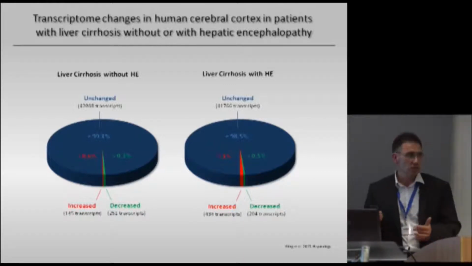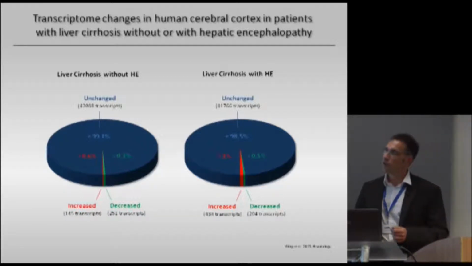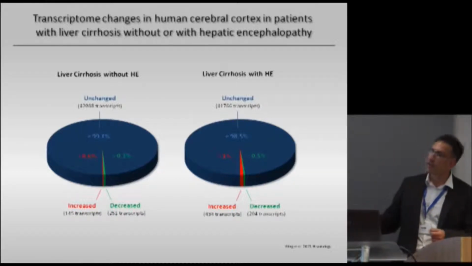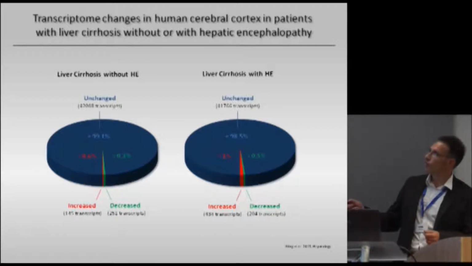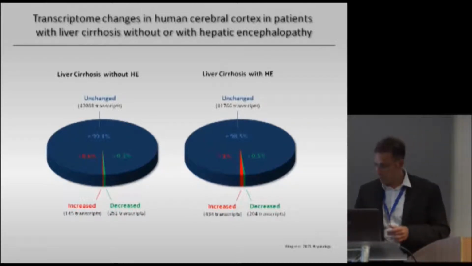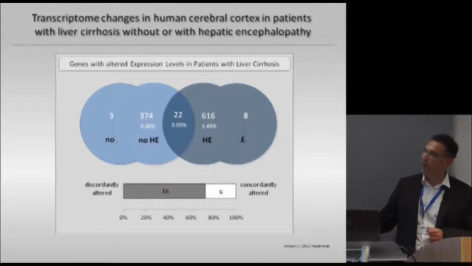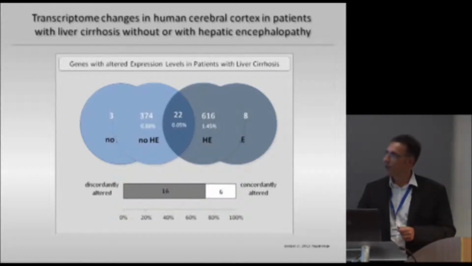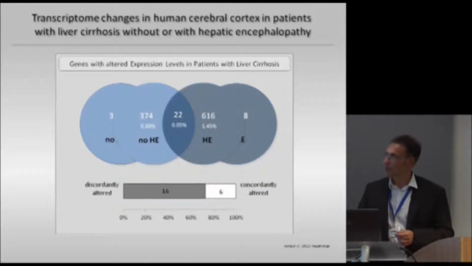So when we compared which transcripts show a differential expression as compared to the controls, we found that about 1% of all transcripts which are represented on this array are changed in the brain of patients with liver cirrhosis without HE, whereas liver cirrhosis patients with HE have a change in about 1.5%. When we compared all those genes which show a differential expression in the cirrhotic patients without HE and with HE, then we found that there's only an overlap of a small subset of those genes.